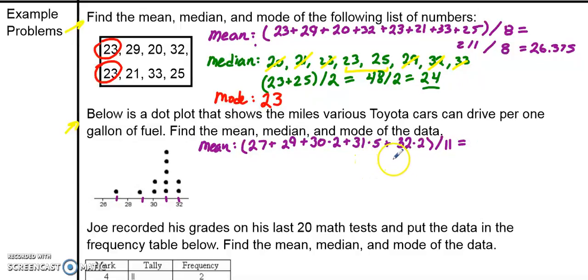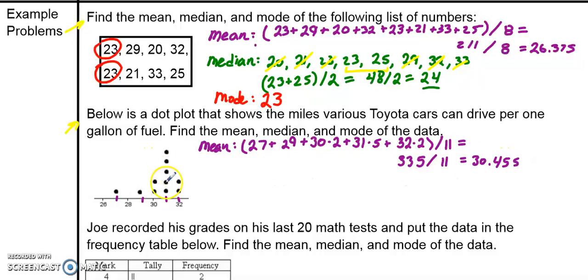When I add those all together, in the numerator I get 335. Again, you didn't have to do the multiplication like I did. You could have added 27 plus 29 plus 30 plus 30 plus 31 plus 31 plus 31 plus 31 plus 31 plus 32 plus 32, each dot individually, but multiplying might be a little faster. You get 335 either way. Since there are 11 data points, we divide by 11, and we get an average of 30.455 if we round to 3 decimal places. And that is my average.